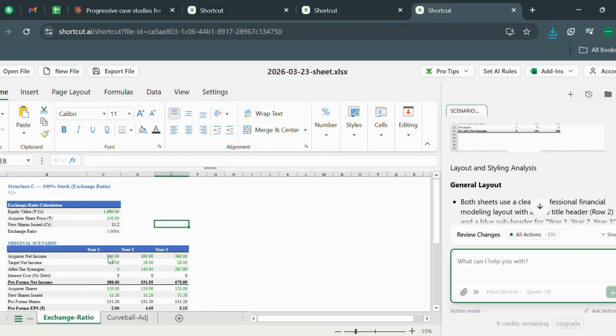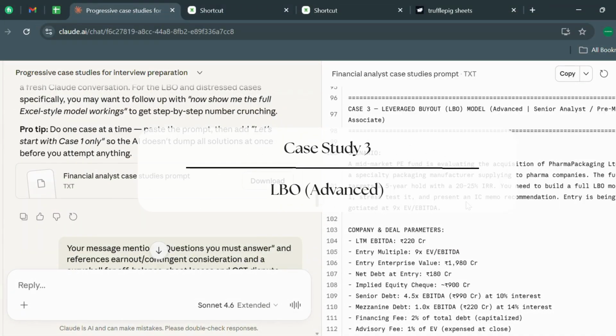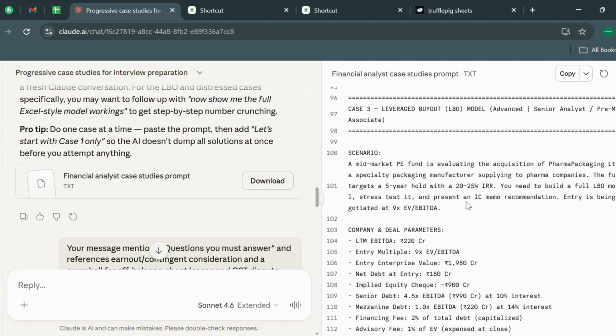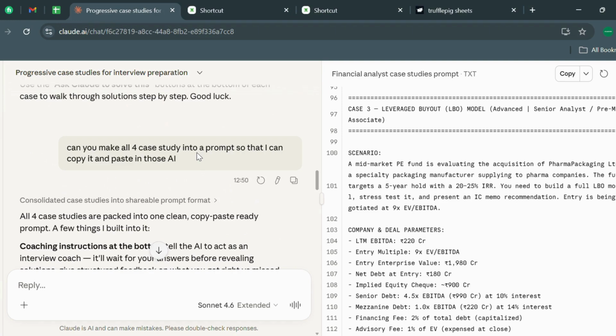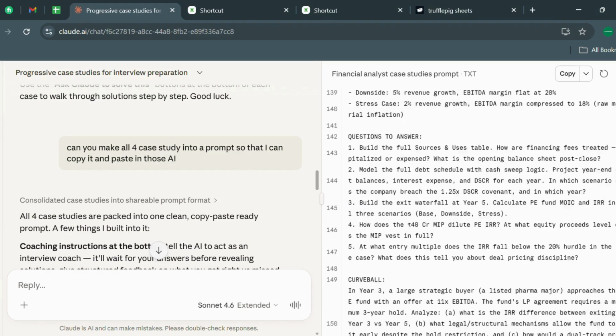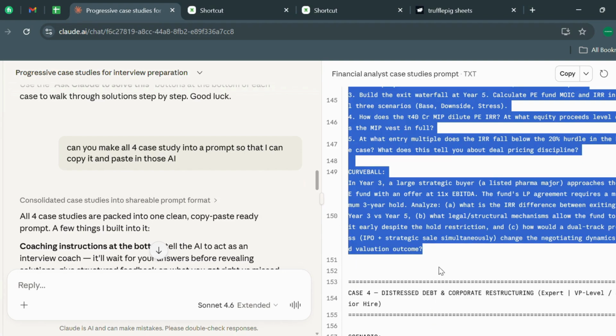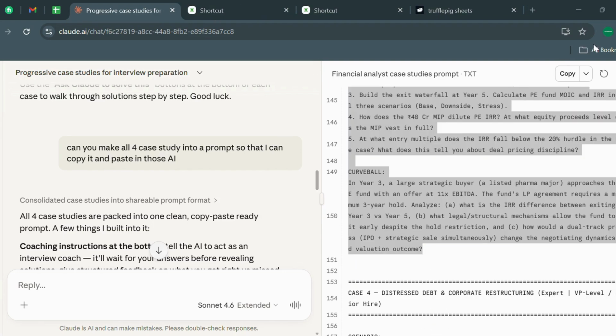So these are okay, let's see the third financial model, that is leverage buyout. And if you feel what is this, I have just actually said to Claude, can you make all four case studies into prompts so I can copy and paste in those AIs, because I had a discussion with Claude that I'm going to be putting it into better financial model making AIs. So it has done its work. Let's copy the third one here and go on Truffle AI, and I'm going to be making a new one. So let's go and make a new one.